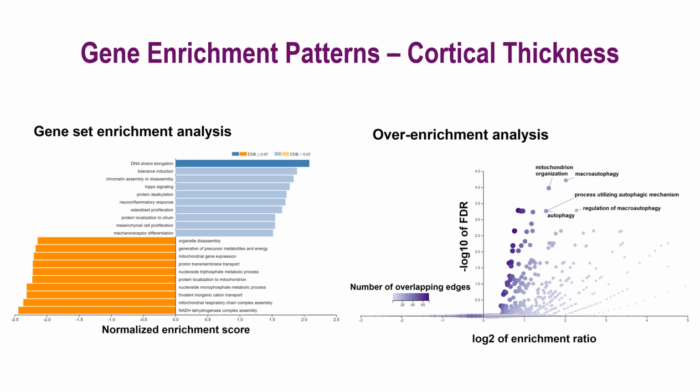When performing gene set enrichment and over-enrichment analyses of these genes, we found that the negatively weighted genes were enriched for functions involved in mitochondrial functions and macroautophagy.